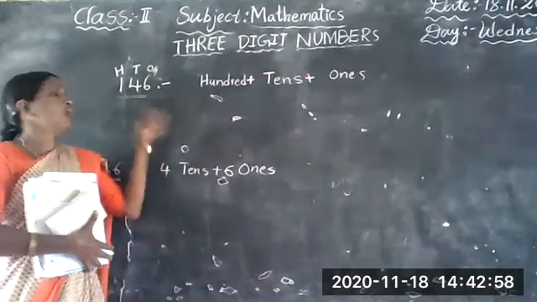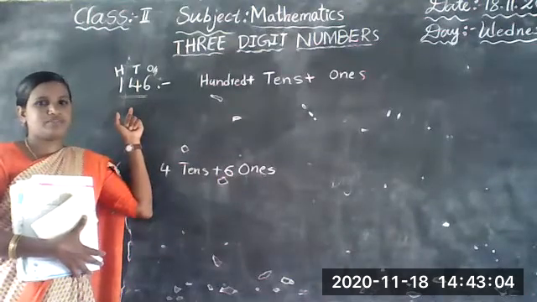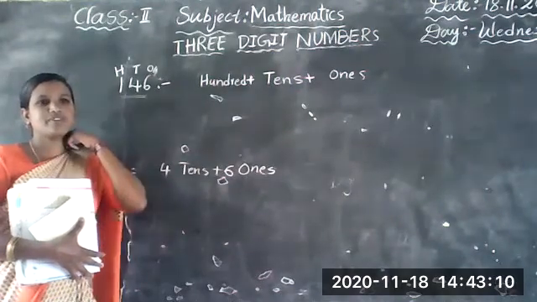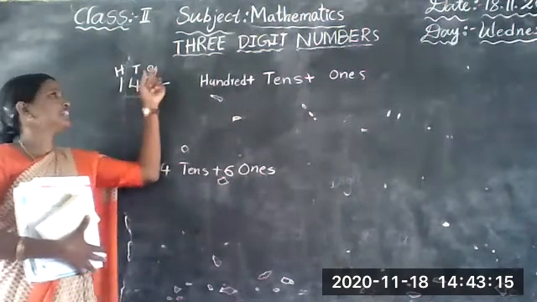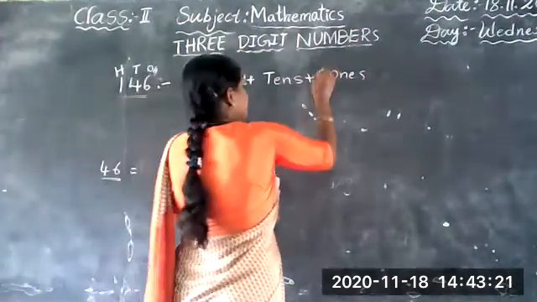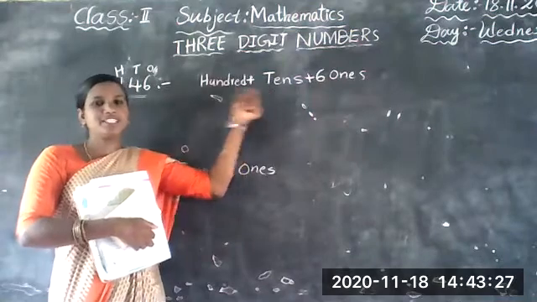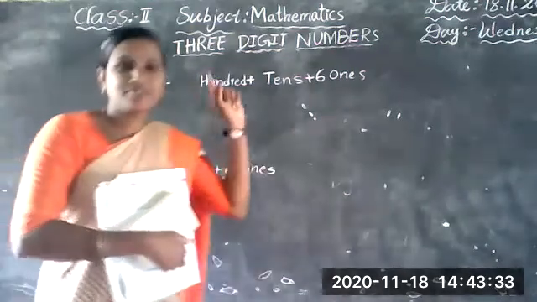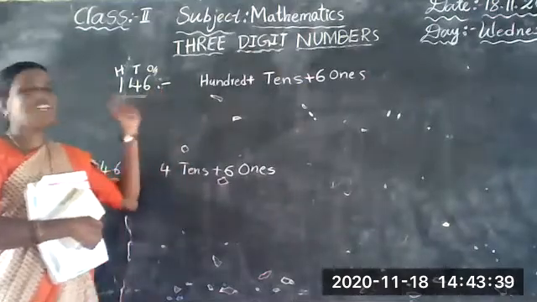Now you will see how many ones are there in this number. Which number is there in the ones place? Show with your fingers. 6 only, na? 6 ones are there. Very good. Next, tens place. How many tens are there in this number? Very good. Revali Alakya is showing 4 fingers. Very good. So once, a class to her.